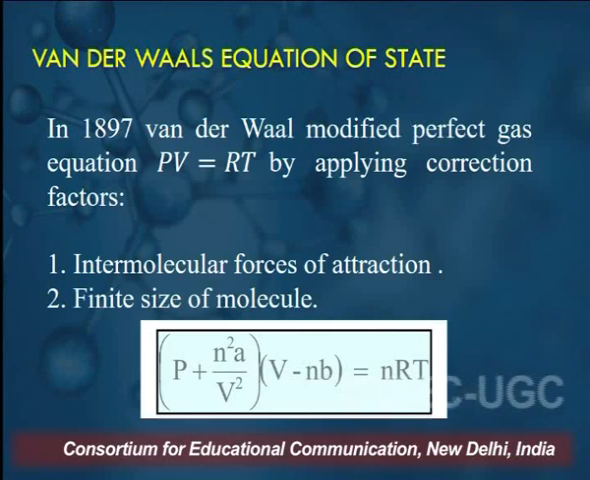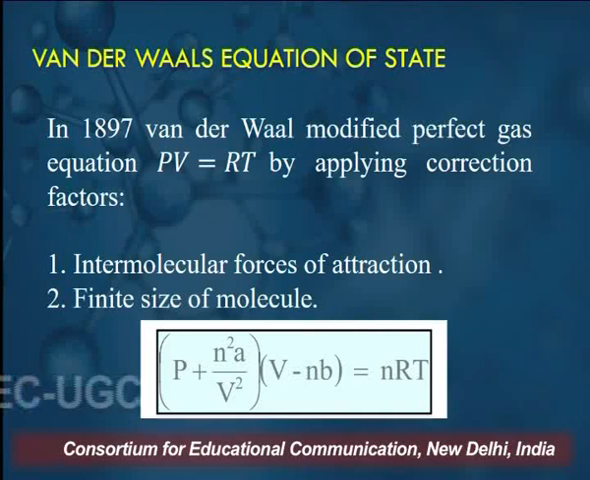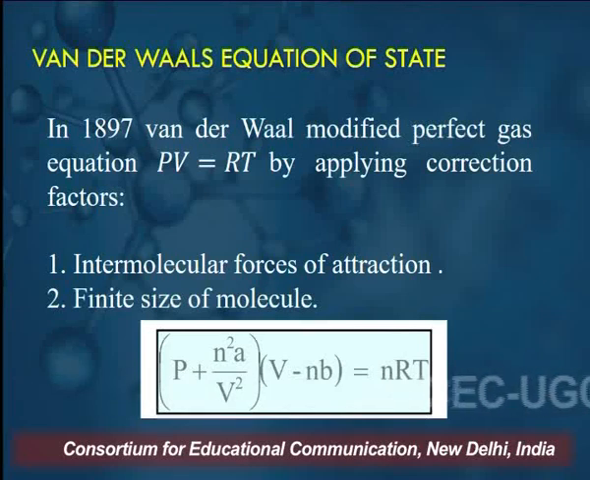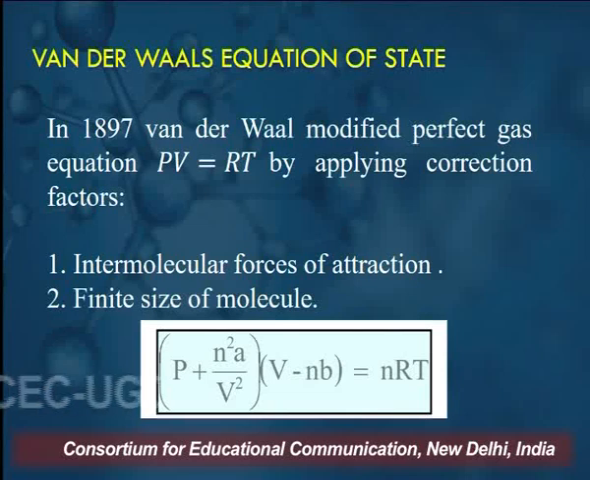Next, let me move on to the very famous van der Waals equation of state. In 1897, van der Waals modified the perfect gas equation PV equals RT by applying correction factors. He applied correction factors for two particular aspects: the intermolecular forces of attraction that exist between the molecules of the real gas, and the finite size of molecules. The equation he derived was (P plus n square a by V square) into (V minus nb) equals nRT.